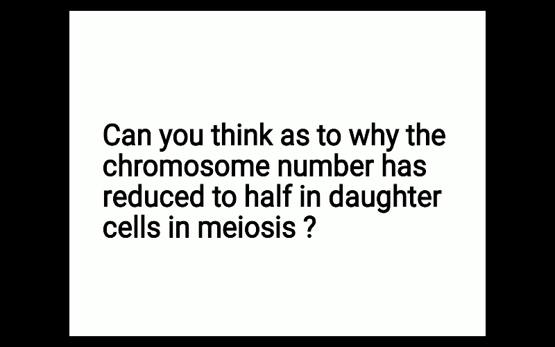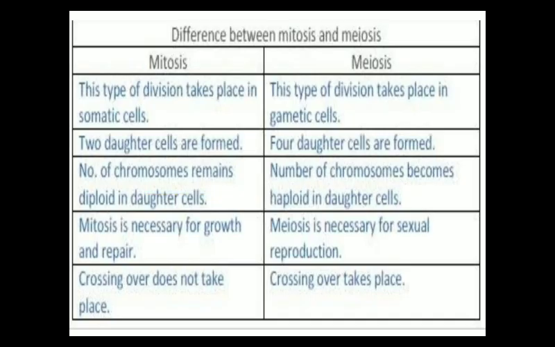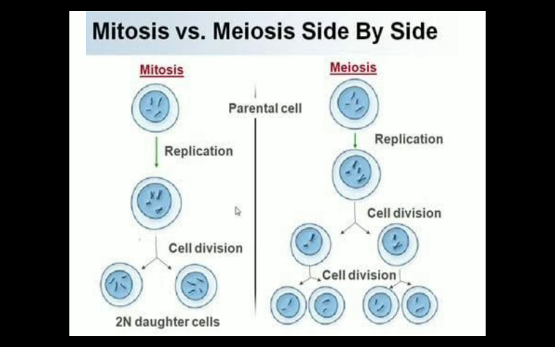Now I want to ask one question. Can you think as to why the chromosome number has reduced to half in daughter cells in meiosis? In this slide, in meiosis what we are observing is that the chromosome number is getting halved as compared to the parent cell. So what is the reason behind it?